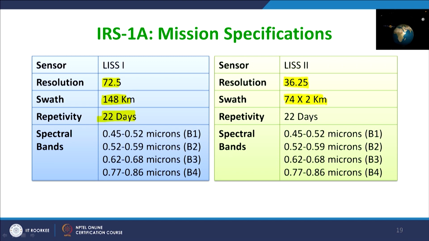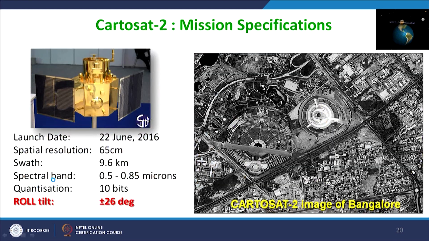Then you are having 22 days repetitivity, which was the same because it is on the same platform, and channel-wise, the spectral bands on LISS-1 and LISS-2 were the same. A very popular recent one is the Cartosat mission. It was launched on 22nd June 2016, and these details are also there.